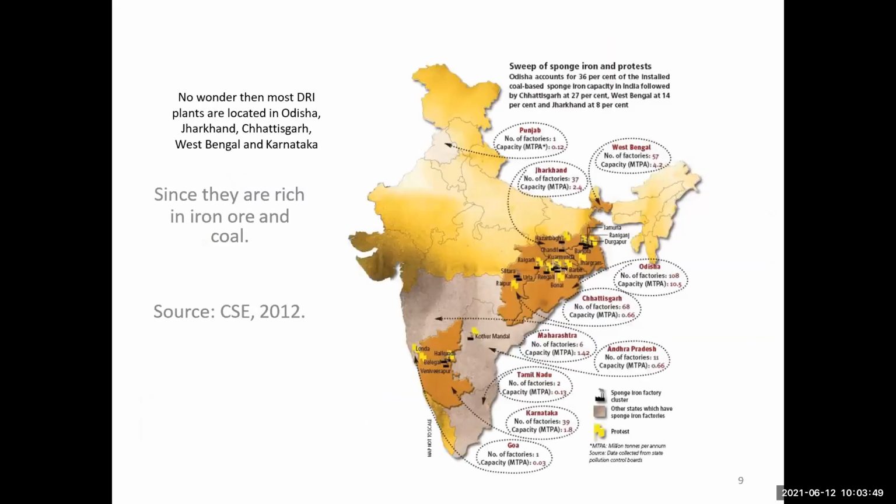On the India map, DRI is produced in Punjab and Jharkhand. In Jharkhand the number of factories is 37, with a capacity of 2.4 MTPA, million tons per annum, of steel. Now 37 factories run in Jharkhand. Anyone have an idea? Give the idea. Currently, how many factories run?